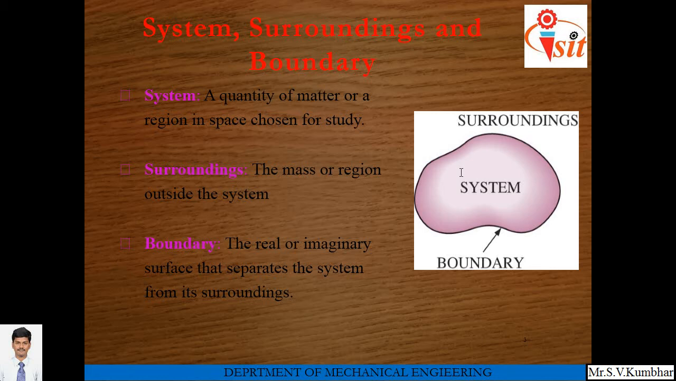What is surrounding? The mass or region outside the system is known as surrounding. If we focus on a boiler, then the boiler becomes the system, and outside the boiler everything becomes surrounding. Similarly, in the case of an internal combustion engine, the part inside the piston cylinder arrangement becomes the system, and everything else is considered as surrounding.